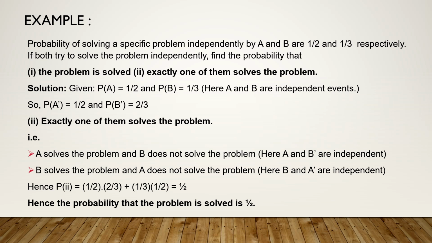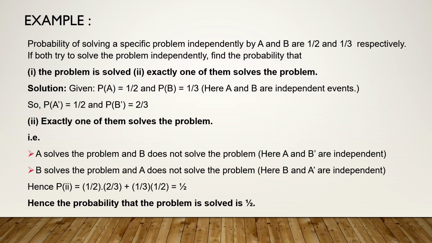Second part of the problem is exactly one of them solves the problem. Now see, over here exactly one of them solves the problem means, suppose A solves the problem and B does not solve the problem. This is one way how it can occur. Or B solves the problem and A does not solve the problem. These are the two possible cases for our event exactly one of them solves.